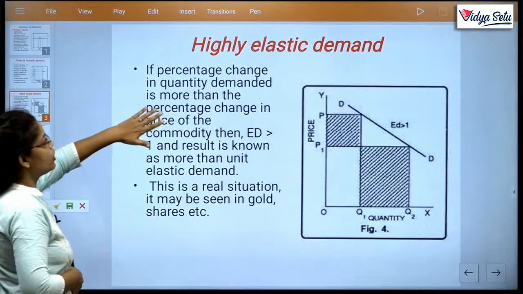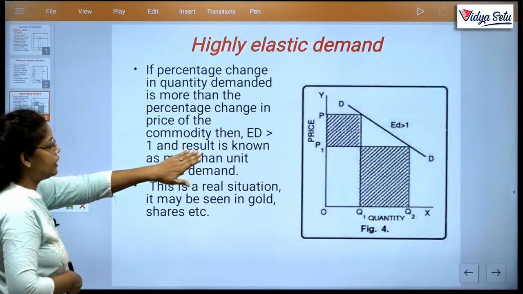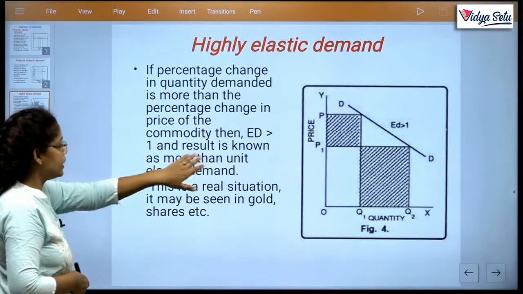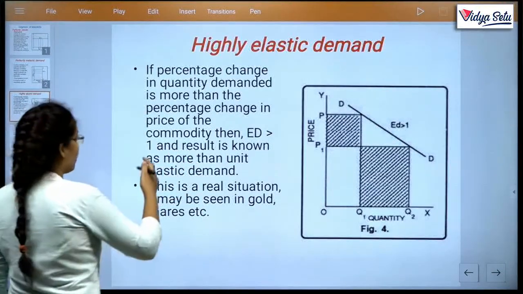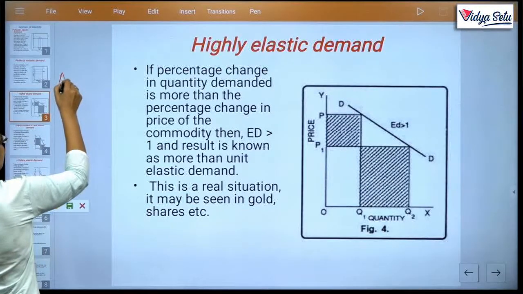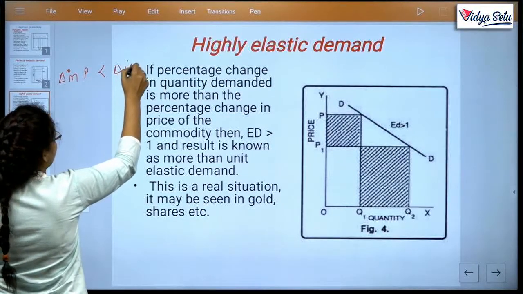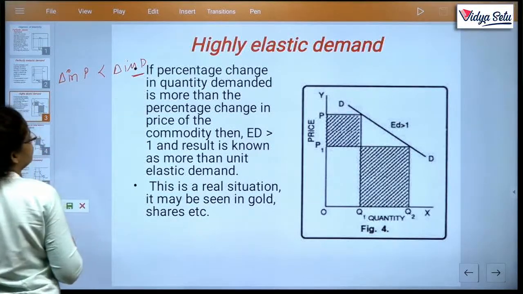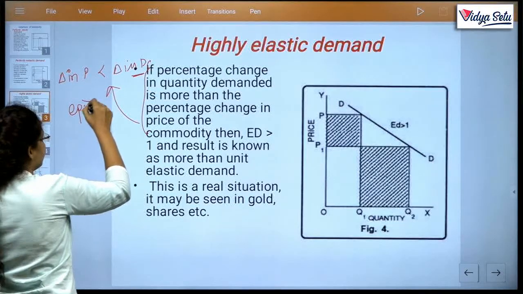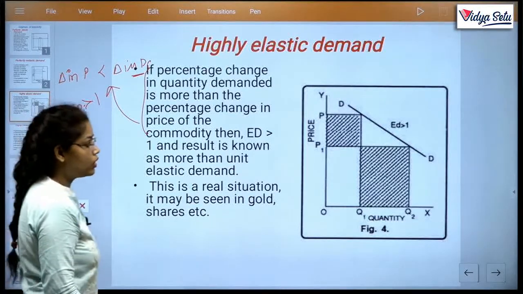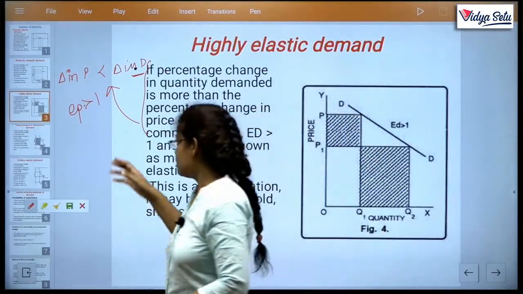If the percentage change in quantity demanded is more than the percentage change in price of the commodity, then ED is greater than 1 and the result is known as more than unit elastic. We can also write this as change in price is less than change in demand. The whole portion is this and EP is greater than 1. Don't do rectification, okay? That means EP is greater than 1.